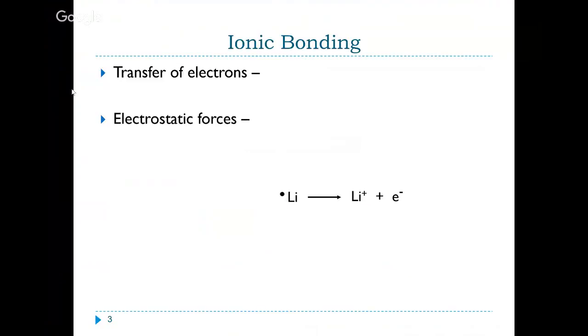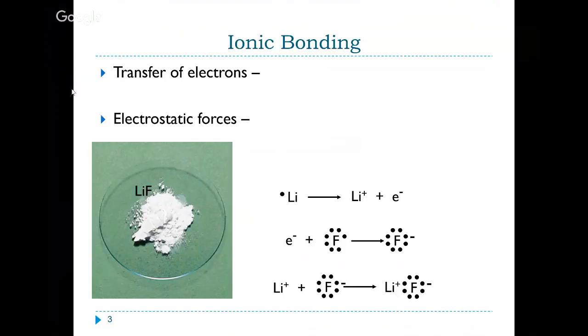So if we look at lithium, this shows the ionization of lithium to become a cation with a positive 1 charge, giving up its electron. Well, that electron can be accepted by fluorine that has 7. Then this is showing the electron affinity of a fluorine atom. So now we have a positive lithium ion and a negative fluorine ion, and we can form lithium fluoride. So fluorine has achieved an octet. Lithium, because it only starts out with 3 electrons, is going to have 2 now that it's given up 1.